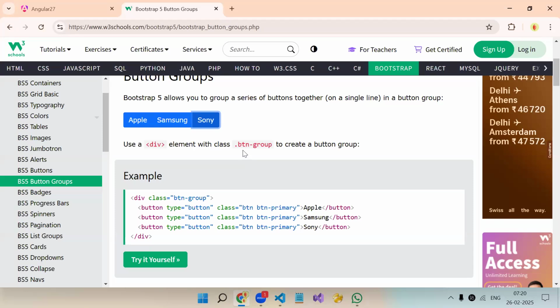See, let's say a menu bar is one thing. Let's say you have an employee form. In the employee form, you have employee detail, family detail, project detail, contact detail. So many details are there, and you want to categorize those details. Instead of having a long form, you just want to categorize the data. So you will show this button, and here instead of Apple, let's say basic. If you click on basic, only basic information is visible. If you click on contact information, only contact information will be visible. If you click on family detail, only family detail will be visible. Understood?